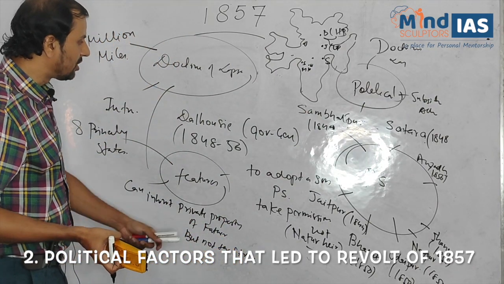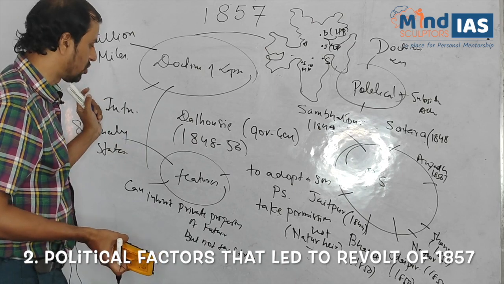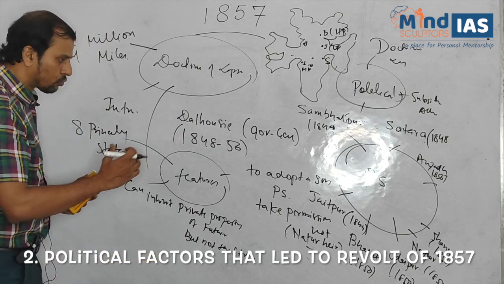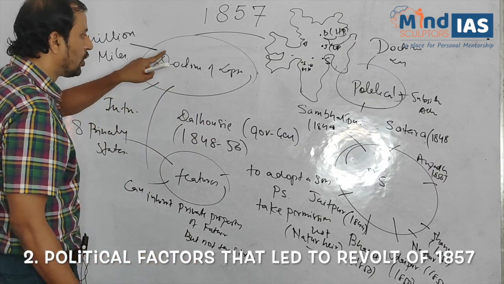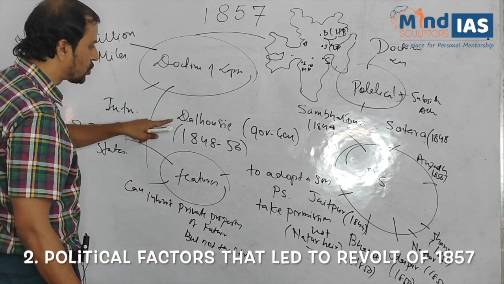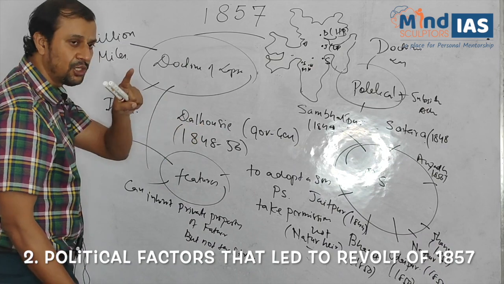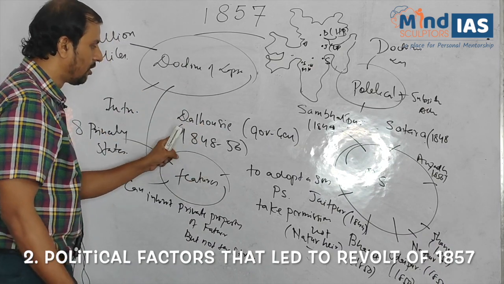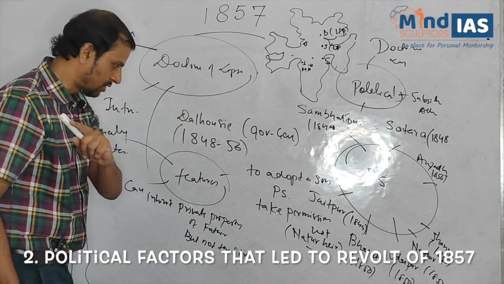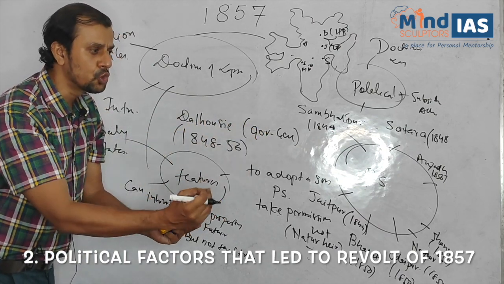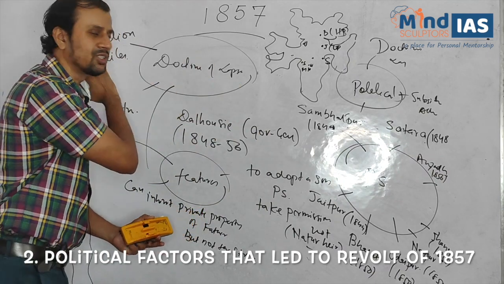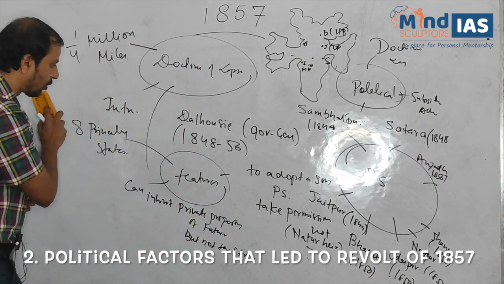Please keep in mind these important points regarding doctrine of lapse. Now, to add a bit of extra data, we have talked about doctrine of lapse was introduced by Lord Dalhousie when he was the Governor General of India from 1848 to 56. So let's take some list of policies introduced by Dalhousie while he was Governor General. What are those policies?